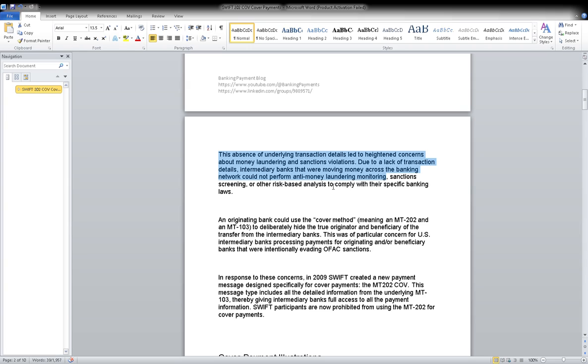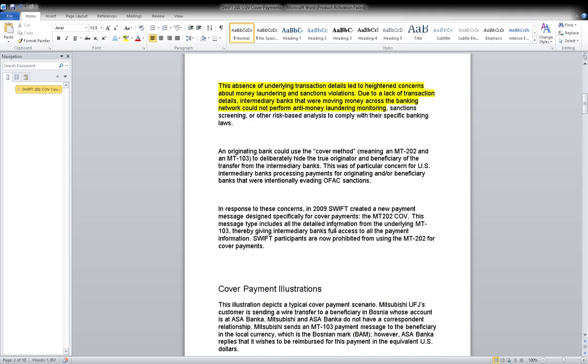That's why we are not aware who is the source of money and where it is getting credited, and we cannot monitor the anti-money laundering case. So sanction screening or other risk analysis to comply with special banking laws. Okay, simple. So this is one of the reasons why we introduced MT202 COV.